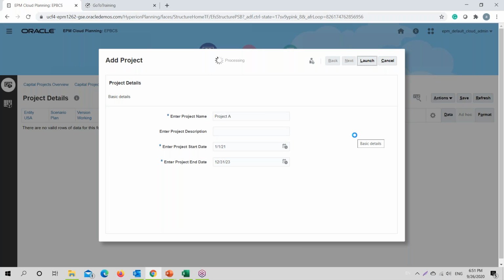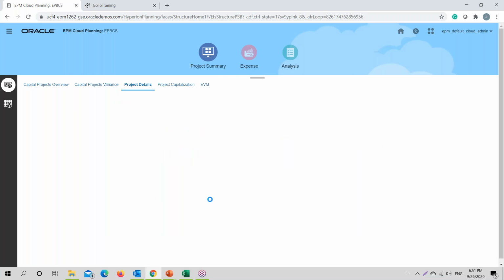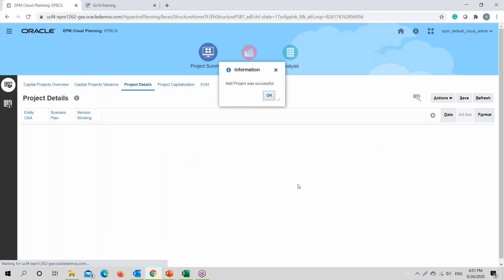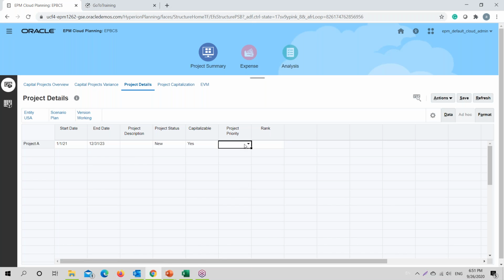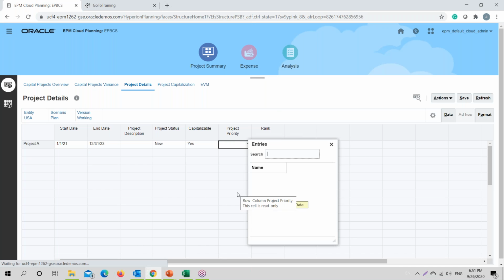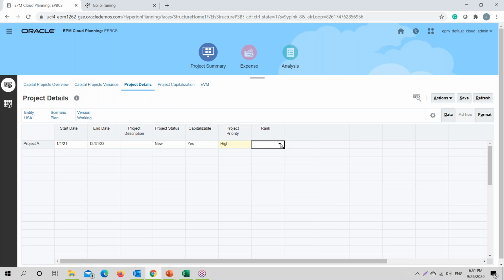Once the system adds the project, we have some options that we could provide. For this particular project, we have a priority; we could set the priority high, medium, low accordingly, and we could rank the project. Then there is the description and justification for this project, which is not mandatory, optional.